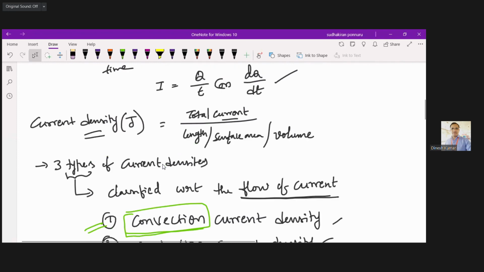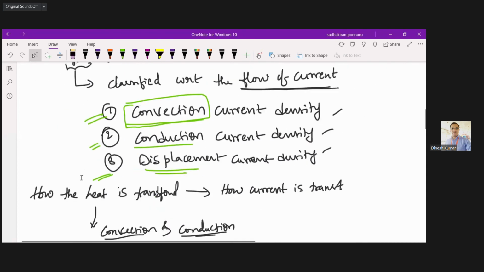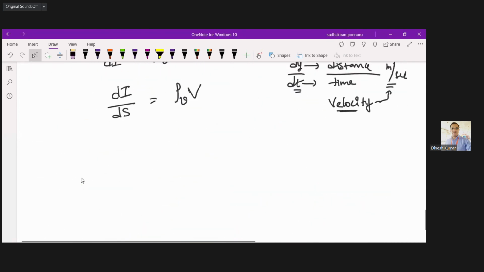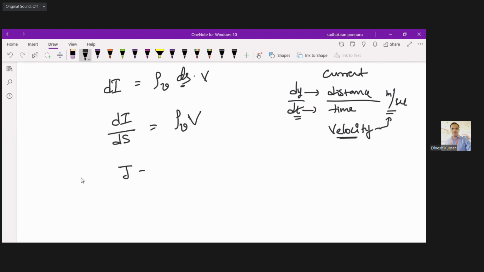If total current is di and surface area is ds, I can replace di by ds with J. So J is equal to rho suffix v multiplied by capital V.